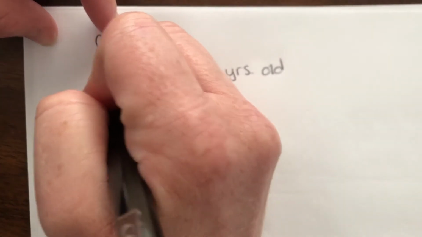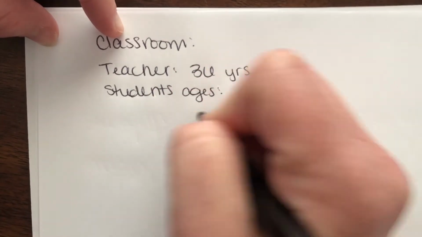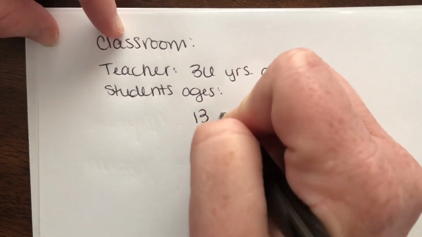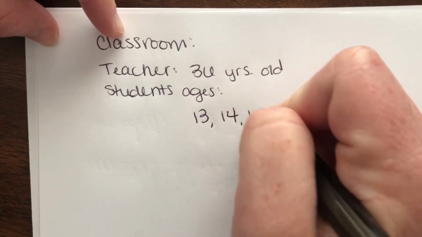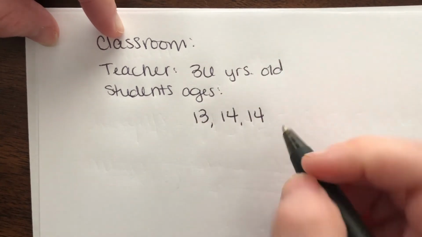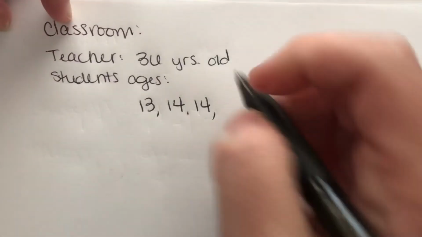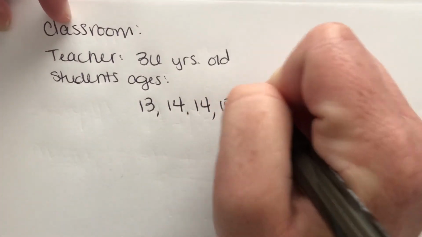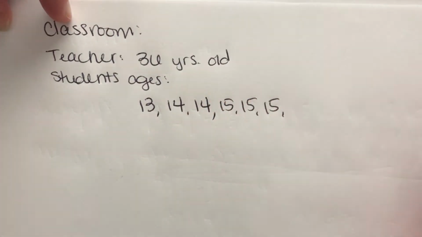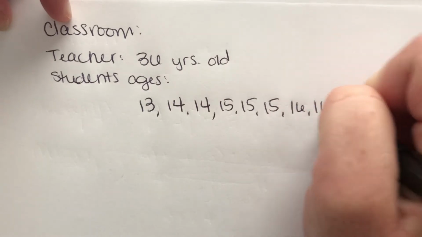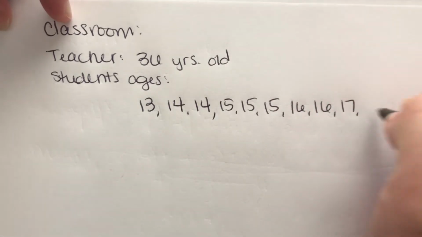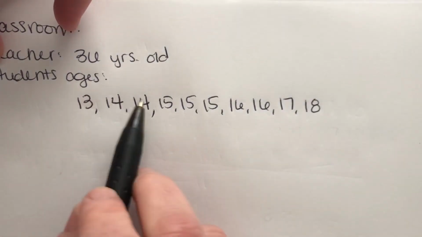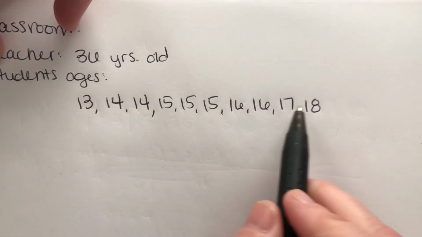All right, and then the students' ages are, let's say we have 10 students, so let's say we have one 13, a couple of them 14. These are our freshmen. This guy's a baby. And then we have, let's say 1, 2, 3 are 15. Maybe a couple 16. A 17-year-old, and then a senior who's still got to take algebra to graduate, right? So 1, 2, 3, 4, 5, 6, 7, 8, 9, 10.